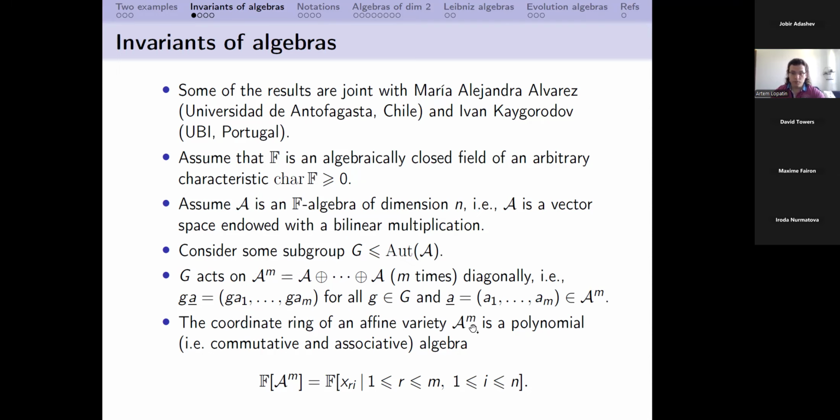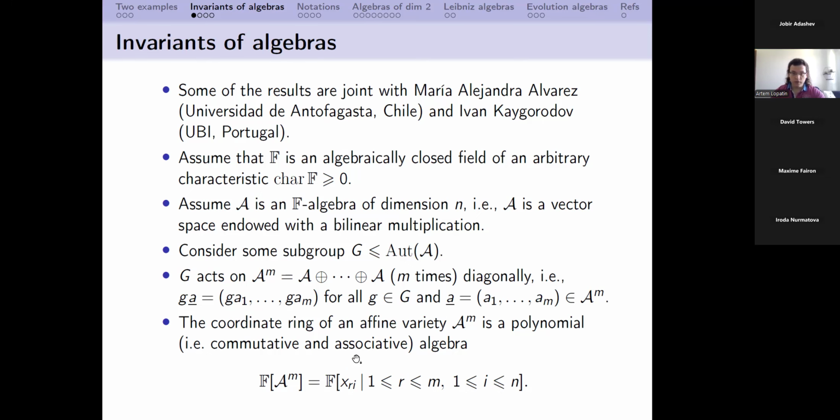In other words, it's just a polynomial ring, which is written here in variables which have indices r and i. So x_{r,i} are variables, and we consider all polynomials in these variables. Here, index r is the number of the algebra copy, so it ranges from 1 to m, and i is the number of the basis element to which the variable refers.